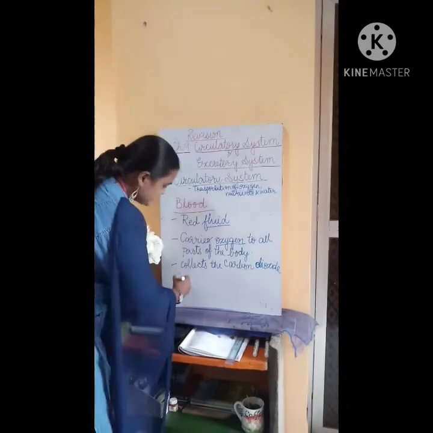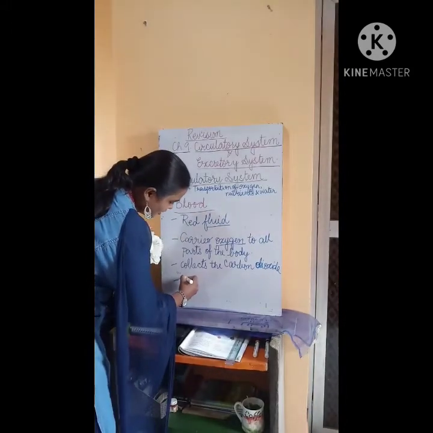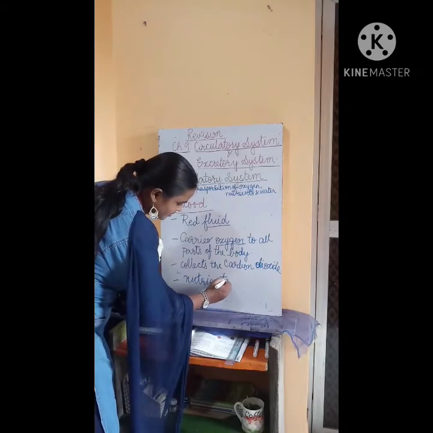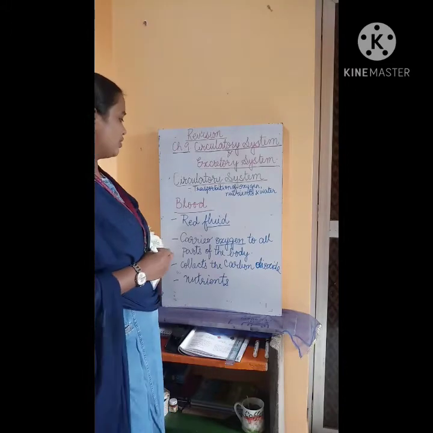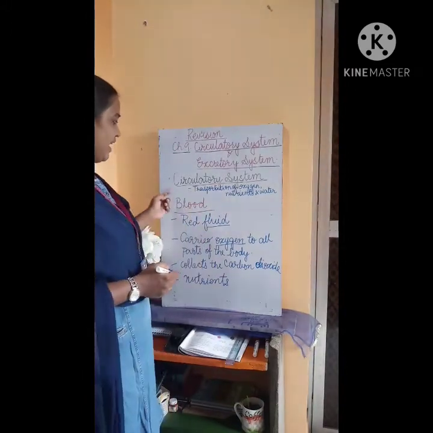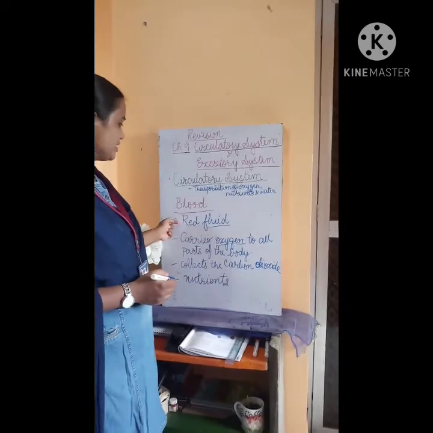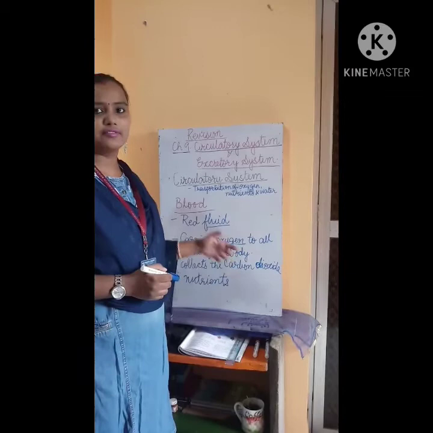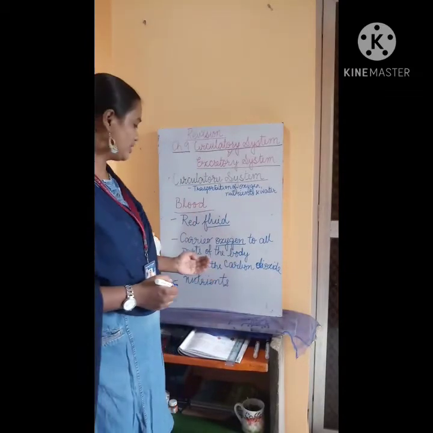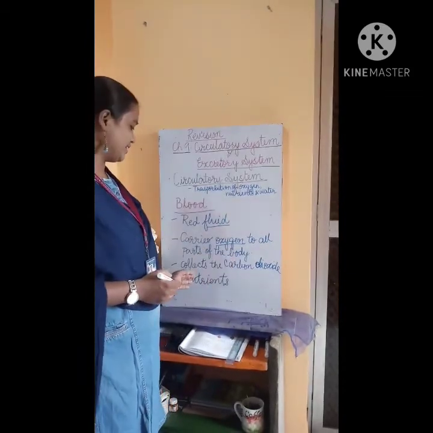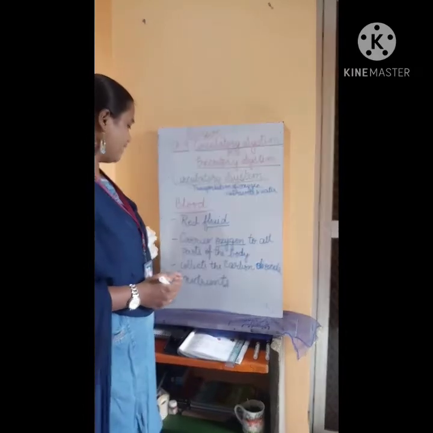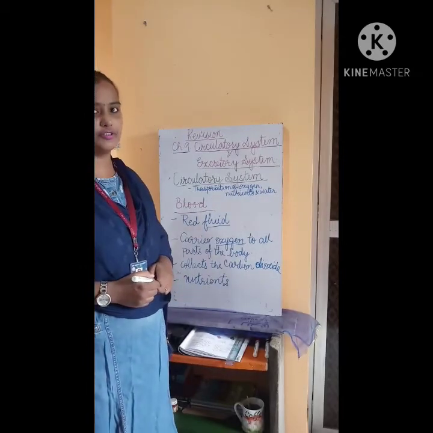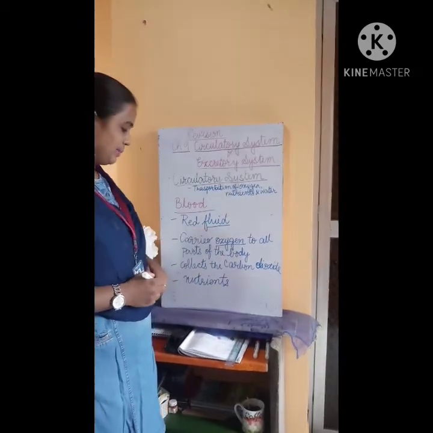And along with the oxygen, it also carries nutrients from our food to each part of our body. So what are the different functions of the blood? At first, blood is a red fluid. It carries oxygen to all parts of the body, and after supplying oxygen, it collects the carbon dioxide from them to be purified. And then along with oxygen, it also carries nutrients. So this was about the blood.